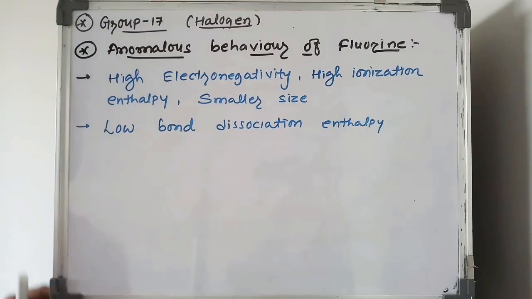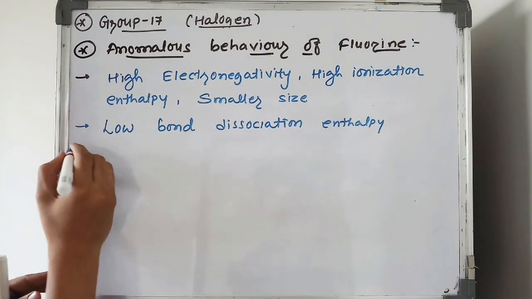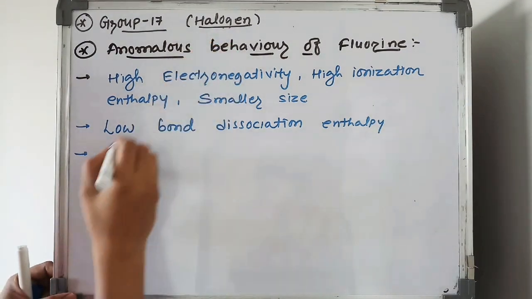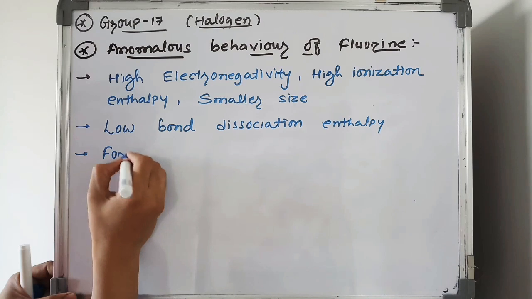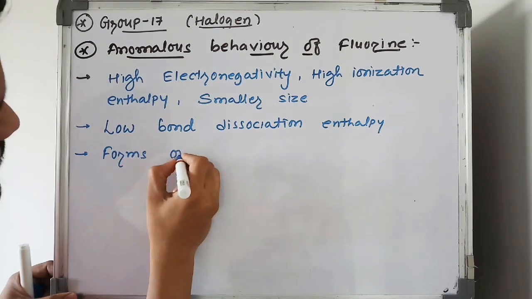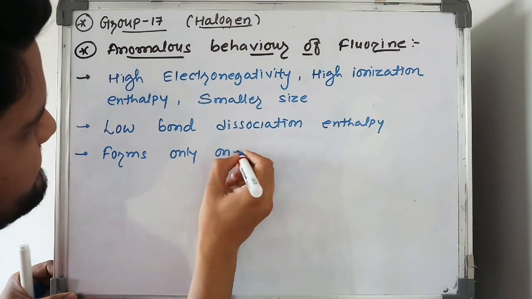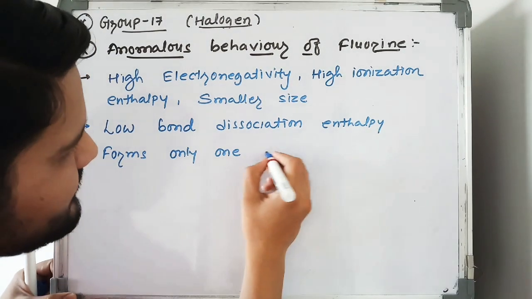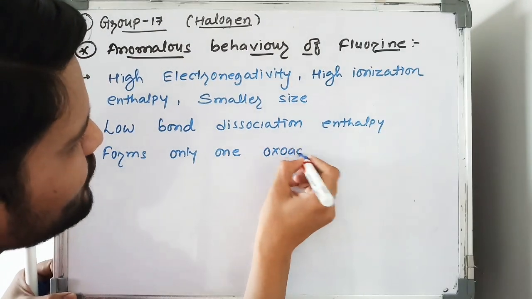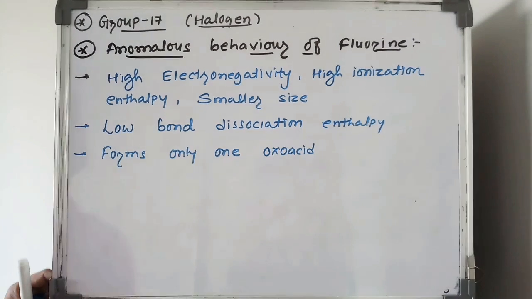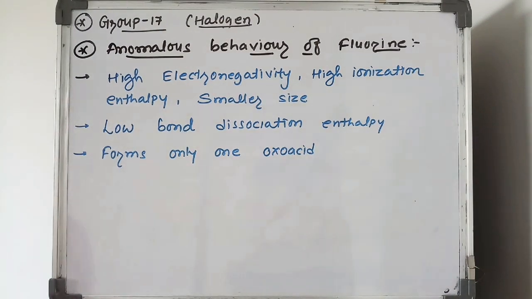That is less than chlorine and bromine. Okay, this fluorine forms only one stable oxo acid. कौन सा स्टेबल ऑक्सो एसिड बनाएगा? OF2. ये हमारा OF2 बनाएगा.